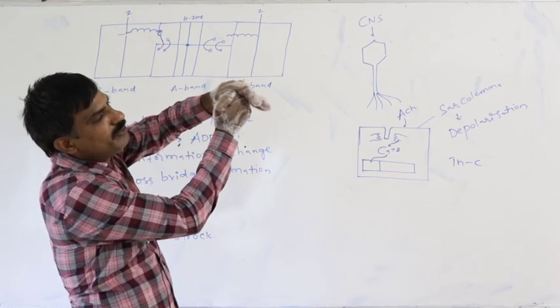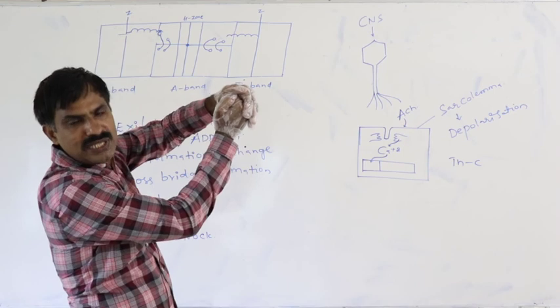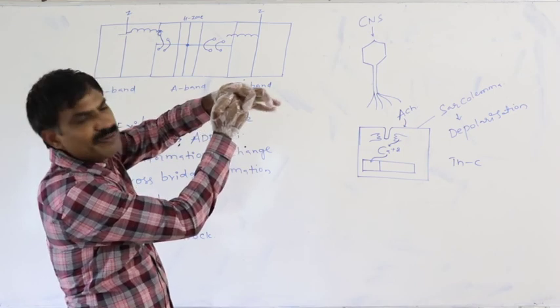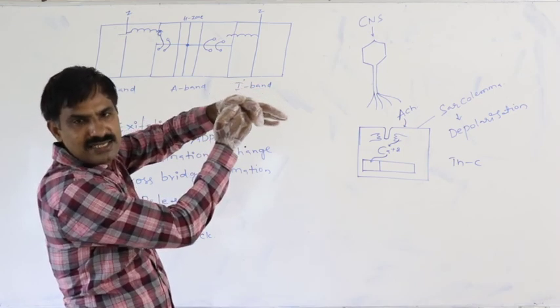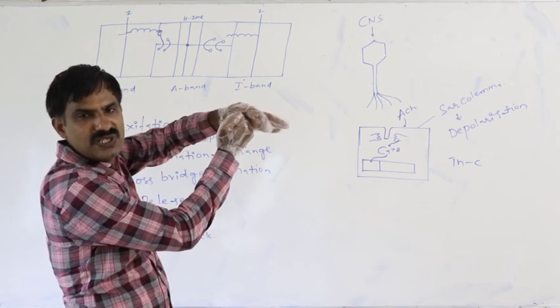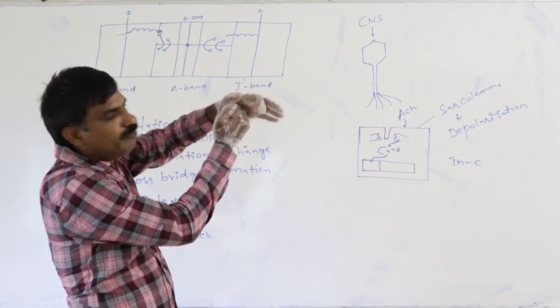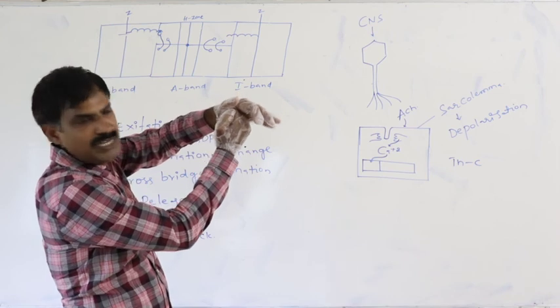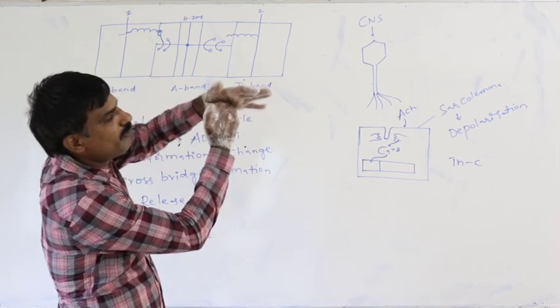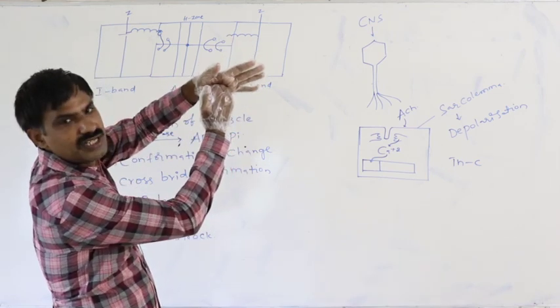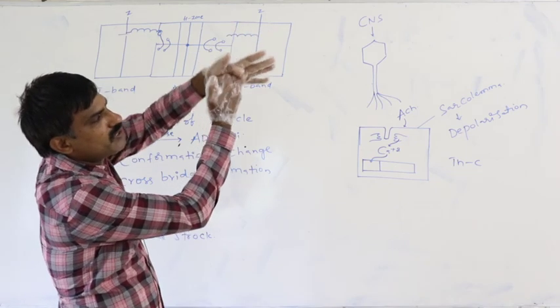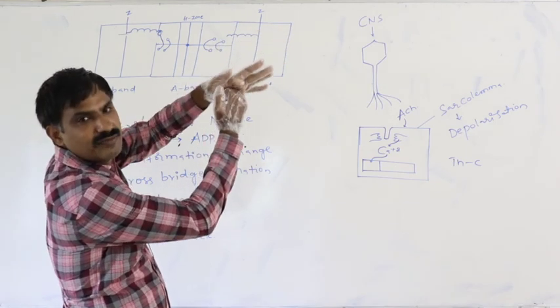Whenever the head is attached to the active site, Pi is released. By utilizing that energy rich phosphate, the head of the myosin becomes straight like this.